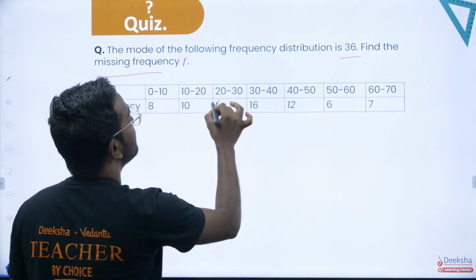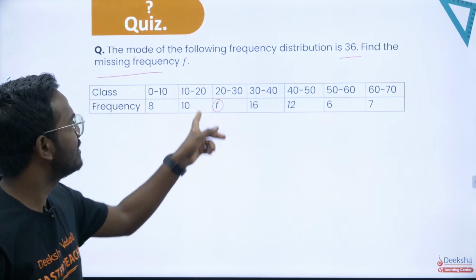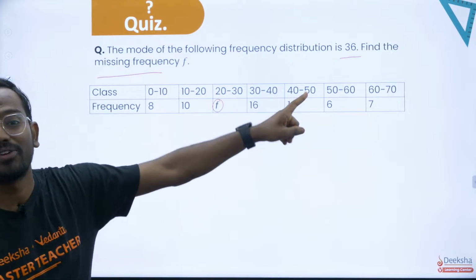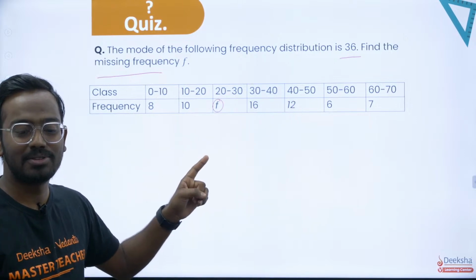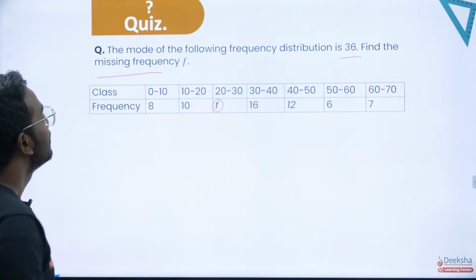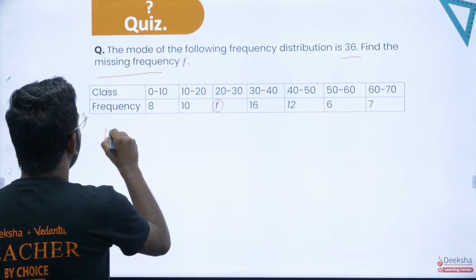So there is a missing frequency here. I don't know what the frequency of 20 to 30 is, but I know what the mode of this distribution is. So now my job is to find the missing frequency. Great. So what is mode? Mode is given to be 36.